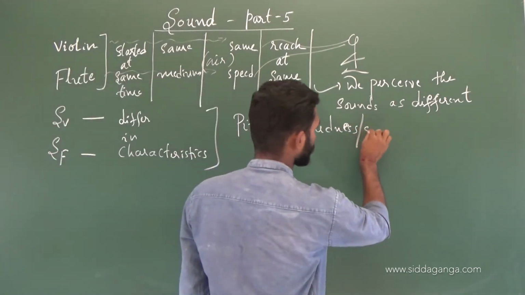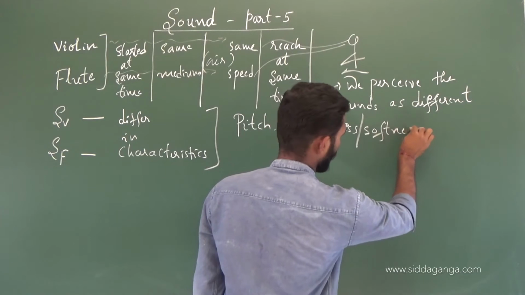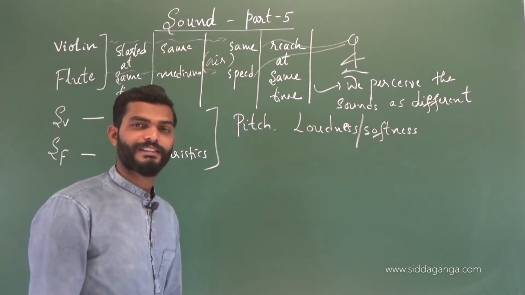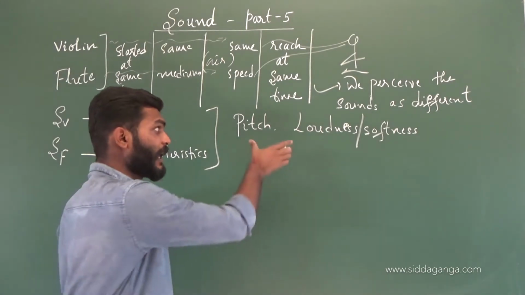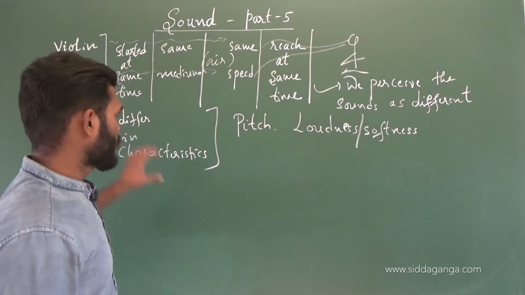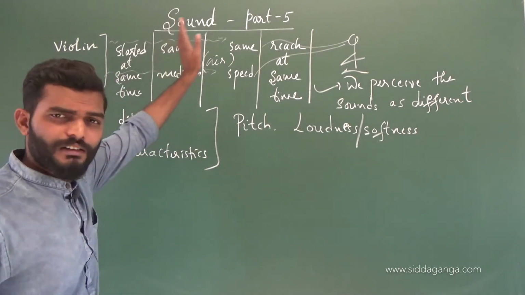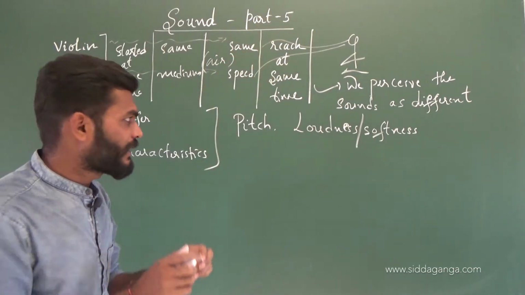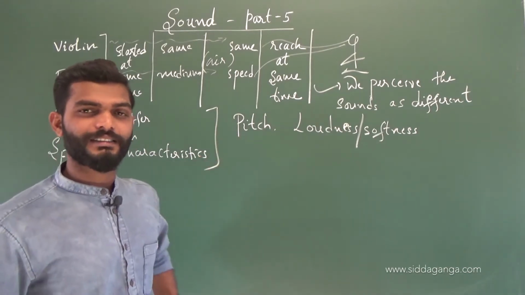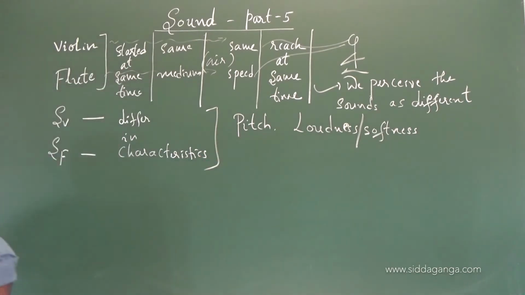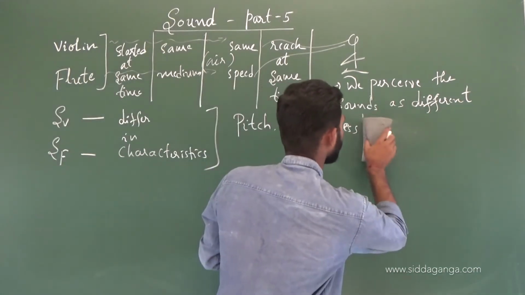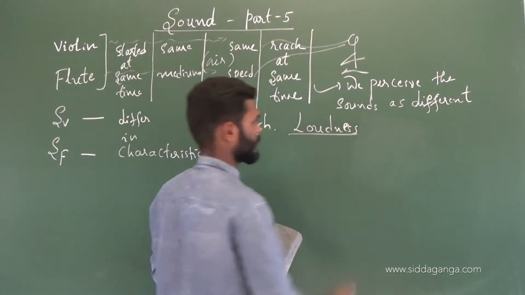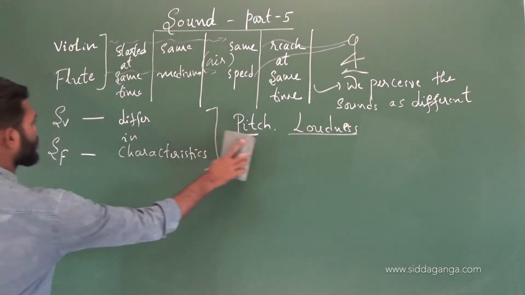Loudness or softness of a sound is one property or character, and the other property or character is the pitch of the sound. So with the help of these two, those two sounds are different. Of course they are reaching you at the same time, in the same medium, at the same speed, but they have some different characters. They are pitch and loudness. So let's see these two properties of sound waves in detail, pitch and loudness. Let me start with the pitch of the sound.